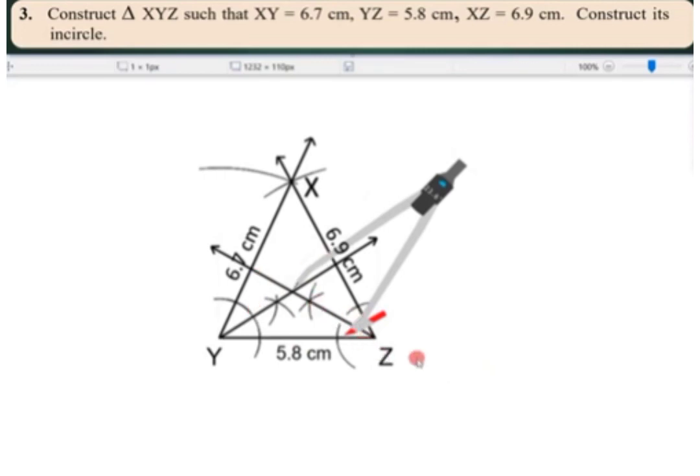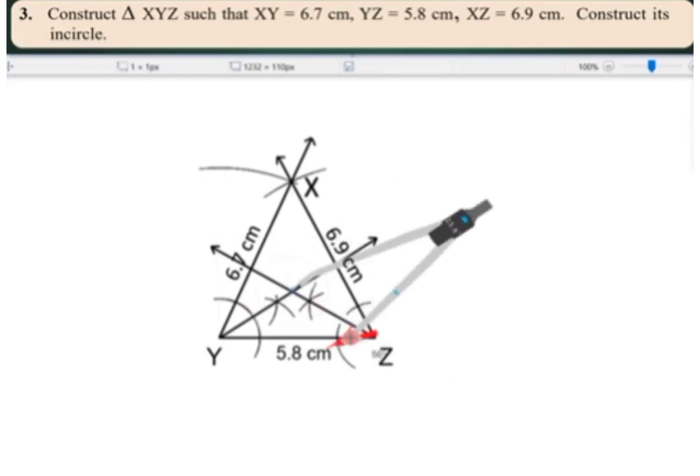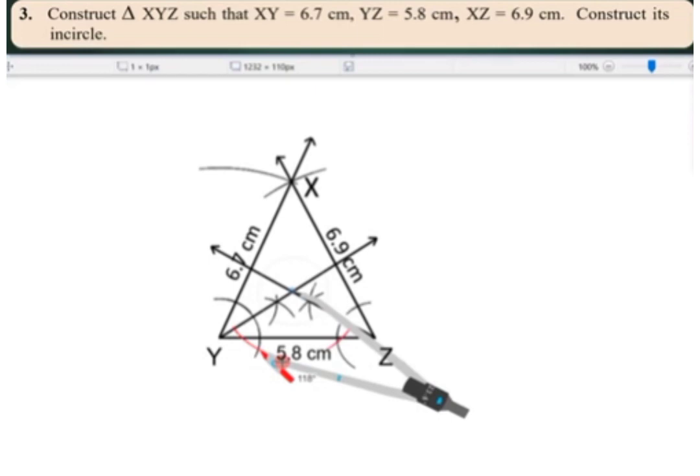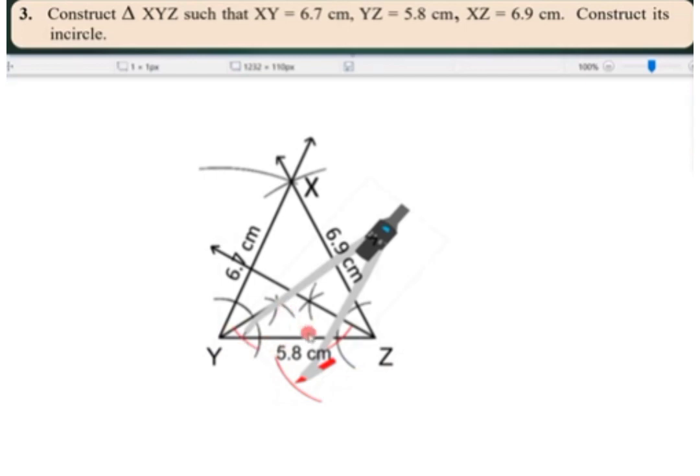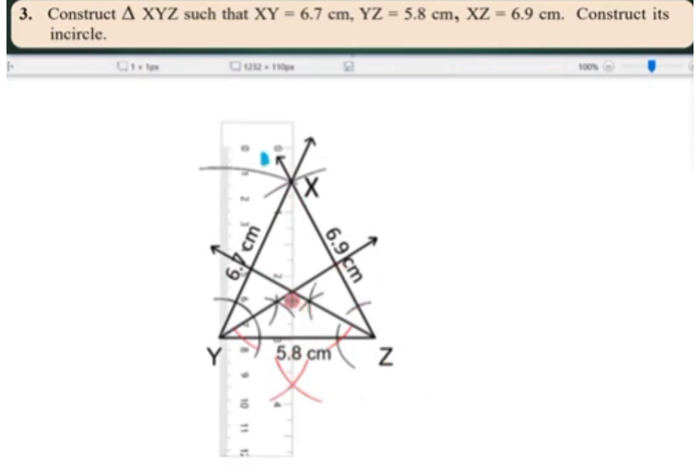So one arc you can see here with the red pen. Okay, so Y and Z, again two arcs. Now down we have to make one arc. Yes, below you will be able to see two arcs. Yes, after this just plot the line. Okay, just draw a line, just join this line from the midpoint.